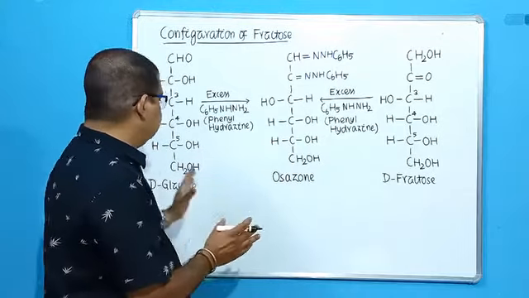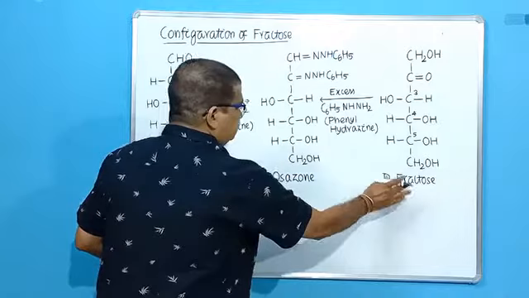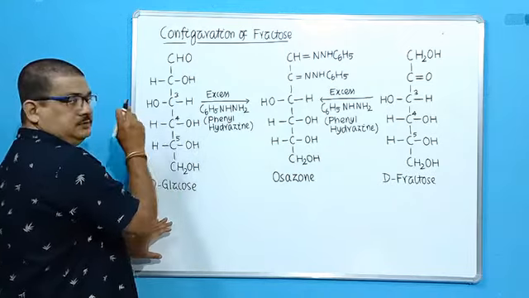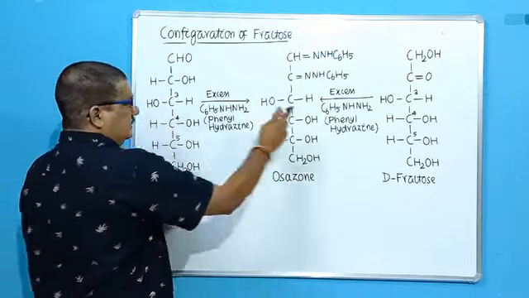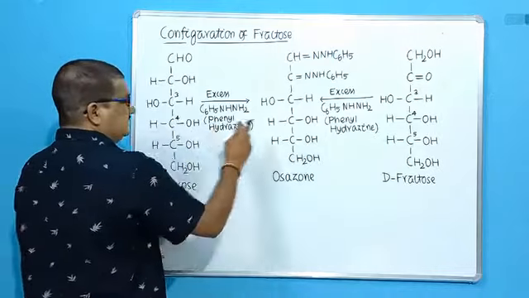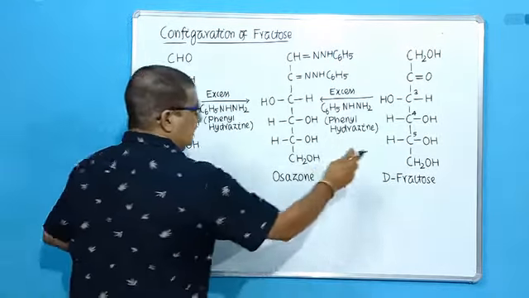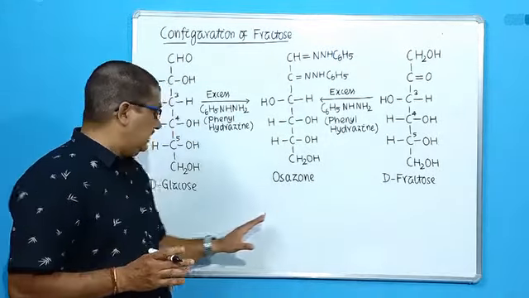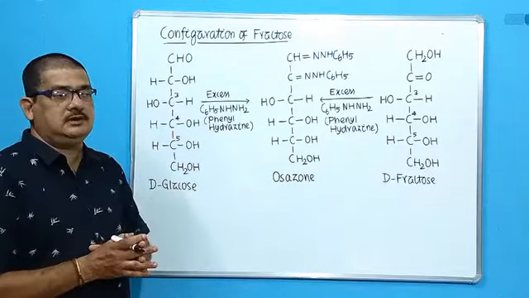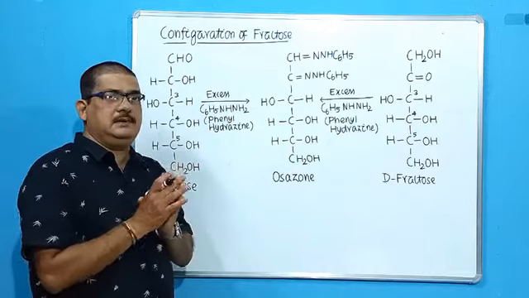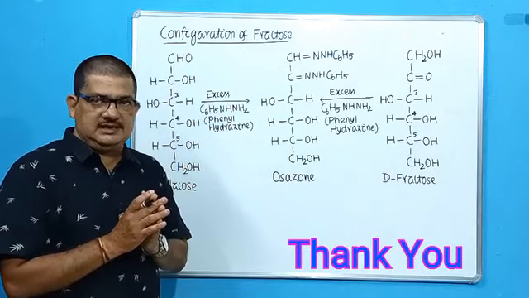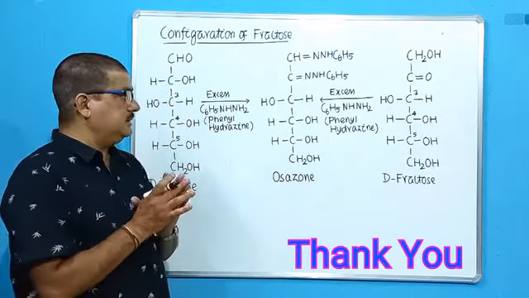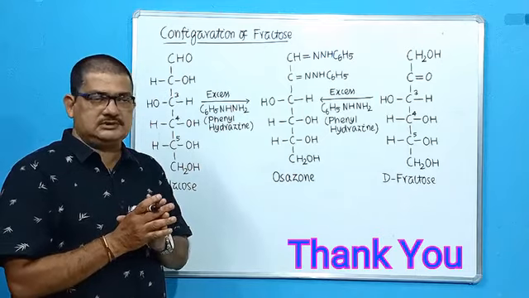That means it confirms that D-glucose and D-fructose have the same structure of asymmetric carbon atoms at the third, fourth and fifth carbons. Look, third OH here, third OH here, fourth OH this side, OH this side, fifth OH this side, OH this side. So the formation of osazone from both D-fructose and D-glucose confirms that both have similar structure of asymmetric carbon atoms at carbon numbers 3, 4 and 5. So it confirms the open chain structure of fructose.